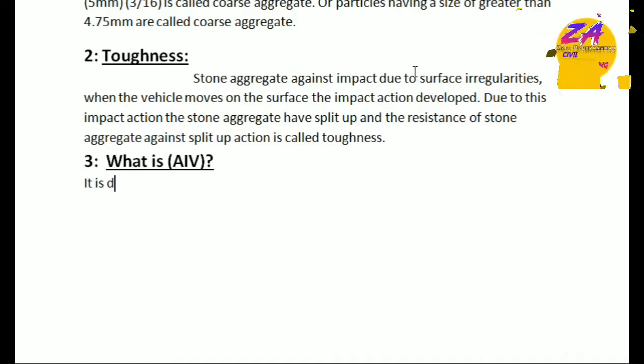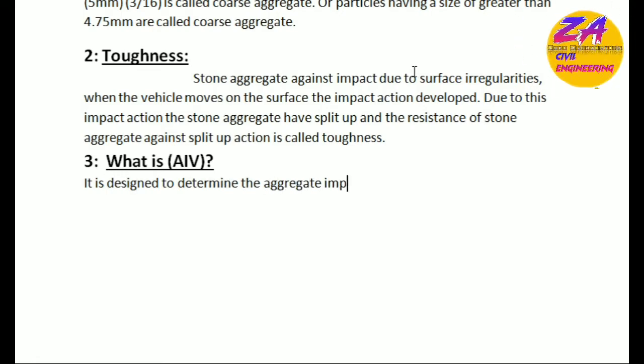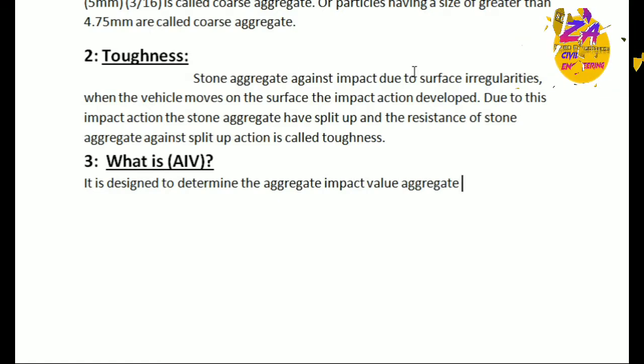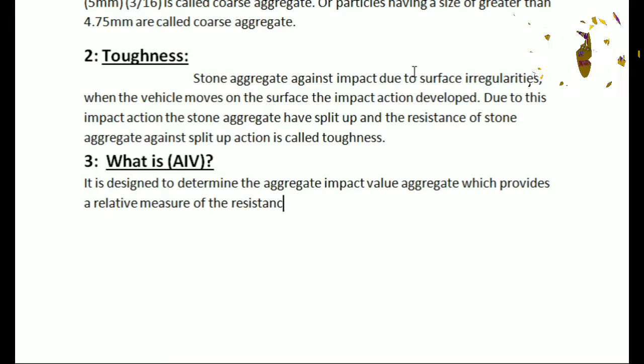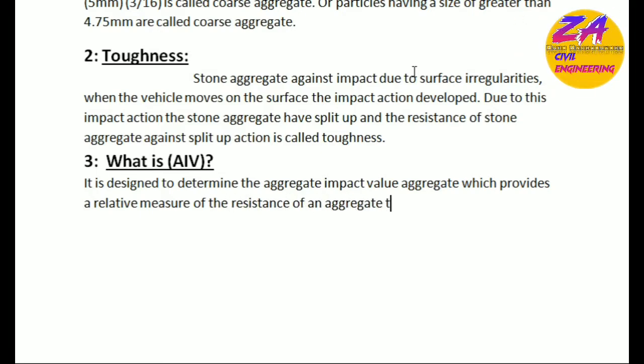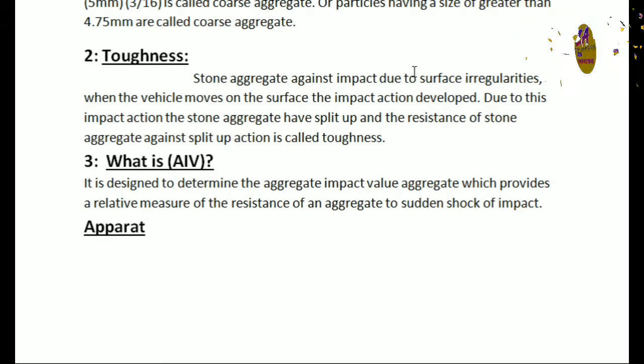And after this, what is AIV? Impact value. What is impact value? It is designed to determine the aggregate impact value, which provides a relative measure of the resistance of an aggregate to sudden shock or impact. That is called impact value.